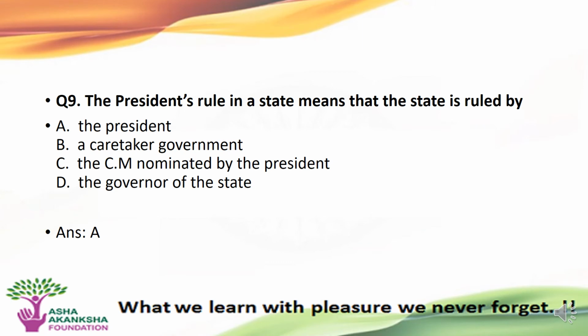The next question is: the President's rule in a state means that the state is ruled by? Options are A. The President, B. A caretaker government, C. The CM nominated by the President, or D. The Governor of the state. The correct answer to this question is option A. That is, under President's rule, the state is ruled by the President.